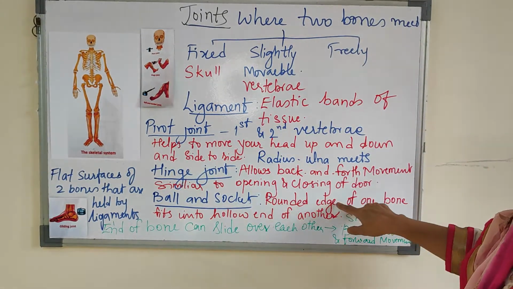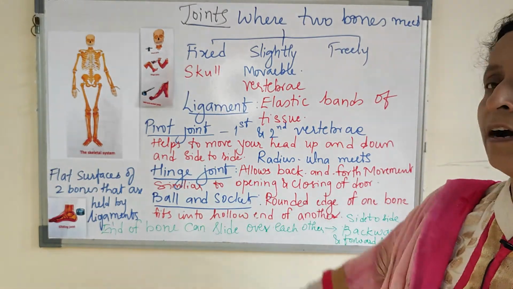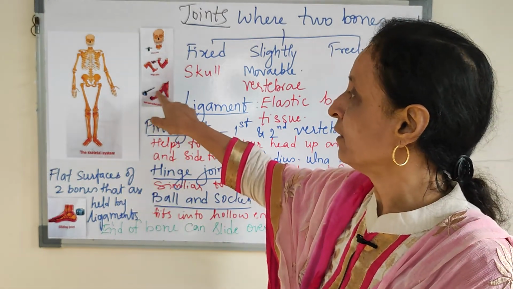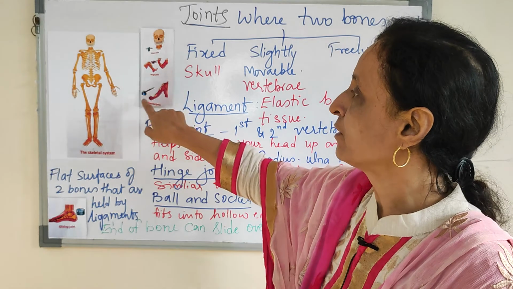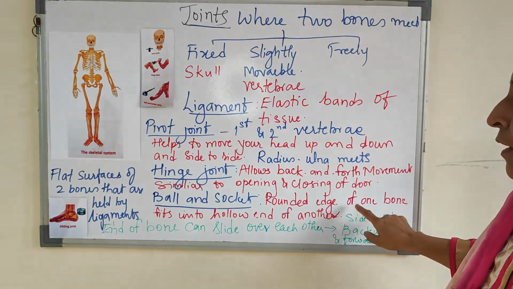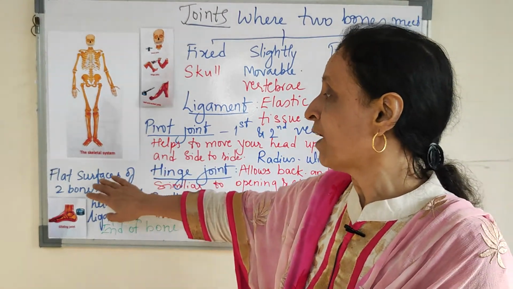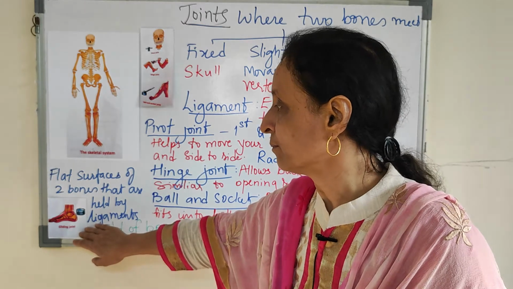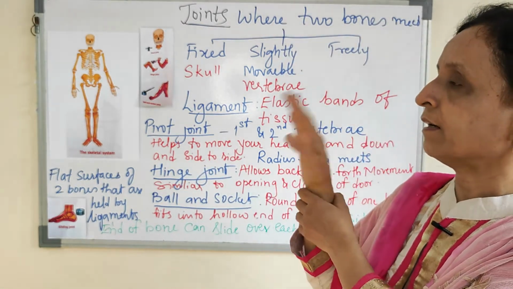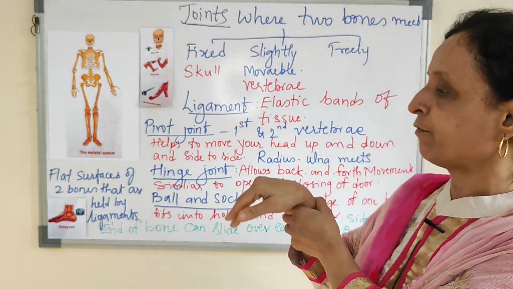Its rounded edge of one bone fits into the hollow of the other bone. So here you can see this arm, the ball-like structure fits into the socket-like structure. So this is a ball and socket arrangement. Then flat gliding joint. You can move your hand like this, side to side and front and back.